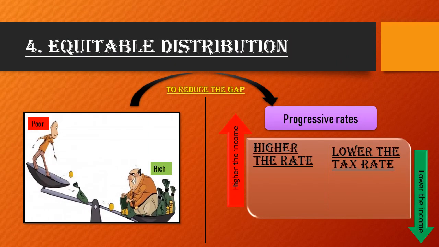So the next point is equitable distribution. You know very well that in our country a progressive rate is followed. It means the higher the income, the higher the tax rate, and the lower the income, the lower the tax rate. I mean, the burden is on the rich for paying the tax. Why is this so in our country? Because they want to control this situation, because in almost every country, the rich are getting richer and the poor are getting poorer. So this is the situation. To reduce this gap, the fiscal policy focuses on progressive rates.